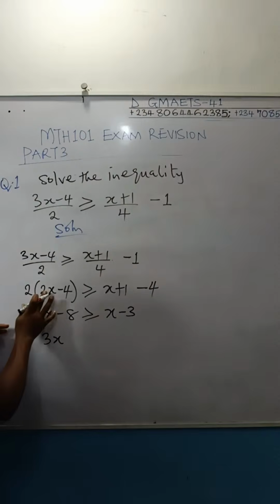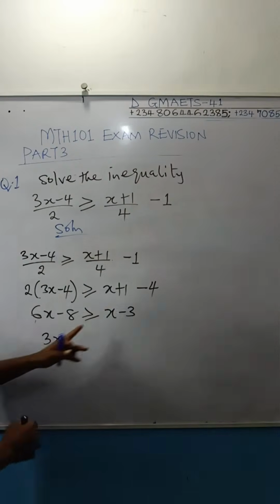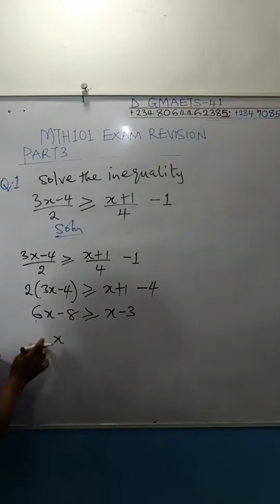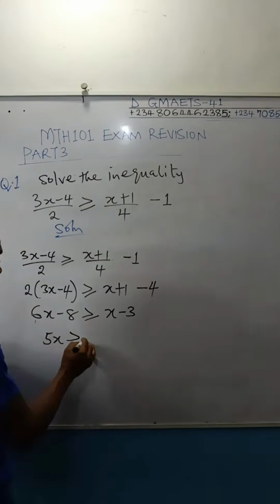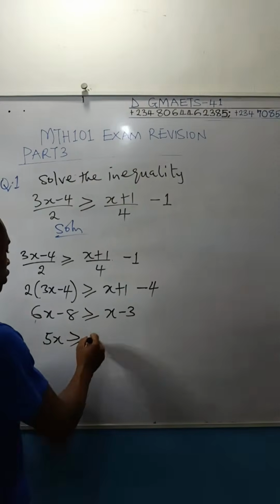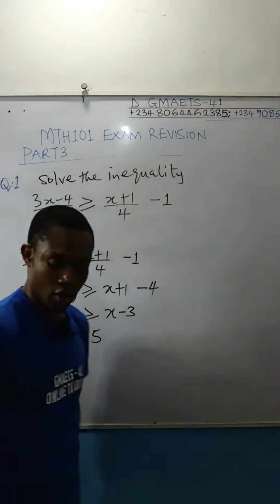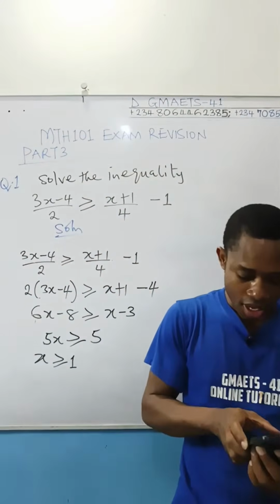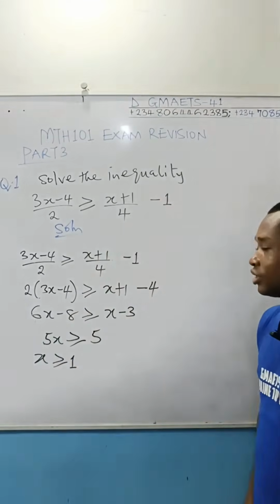This is 3. So this is meant to be 3. And then if you open up this bracket, this is meant to be 6. Good. So that if this x crosses, this will become 6x minus x, which is 5x. Then minus 8 will move, greater than or equal to minus 3 plus 8 will give you 5. Divide both sides by 5, and then you would get x to be greater than or equal to 1. And that is the solution of that guy in your workbook.